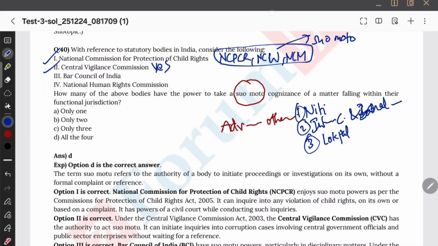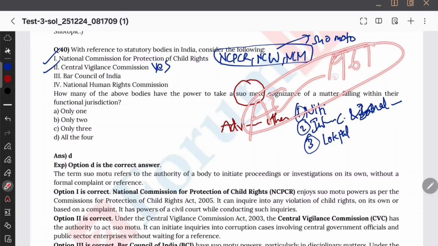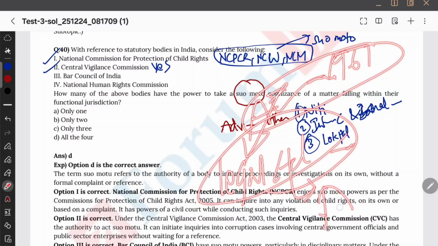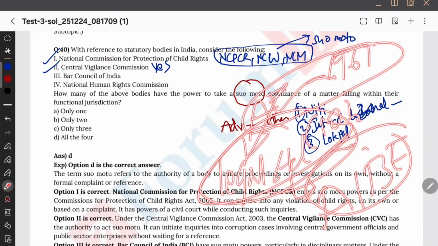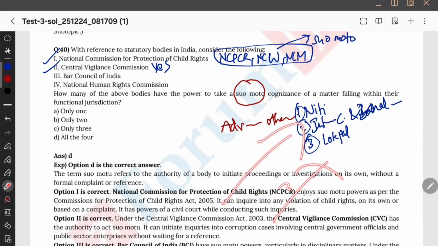Bar Council of India. Tell me, Bar Council of India क्या ये statutory body है? हाँ. Which act? Advocates Act 1961. Okay. चलो ठीक है. तो ये क्या करेगी? This will basically constitute this legal education committee, and then it will conduct this exam, All India Bar Examination. I think it is having again 10 members, and All India Bar Examination conduct होगी, and उसके according they are going to select some people who can become the advocates. तो advocates को recruit करेगी. तो of course इसको suo motu लेना चाहिए ना Bar Council of India को. So it will take suo motu.